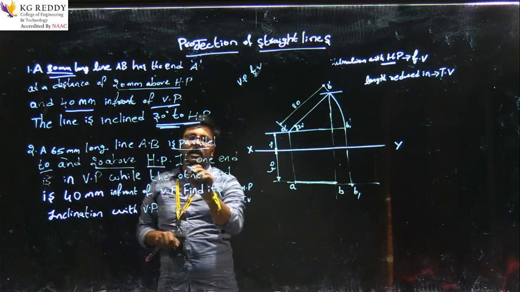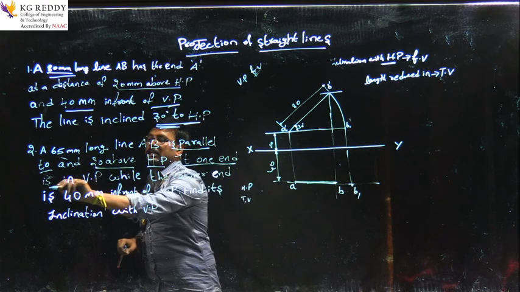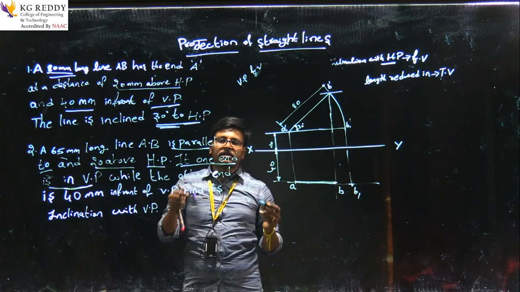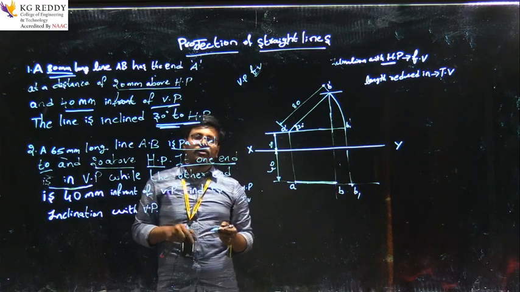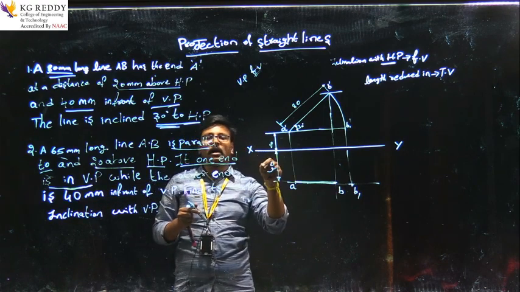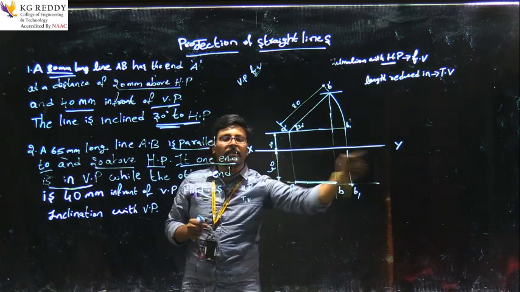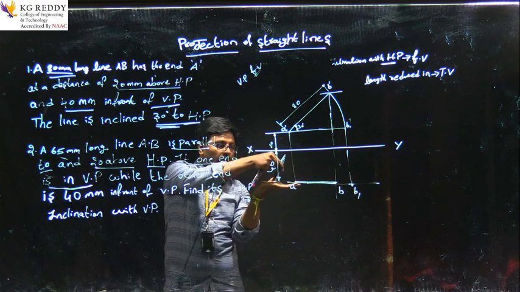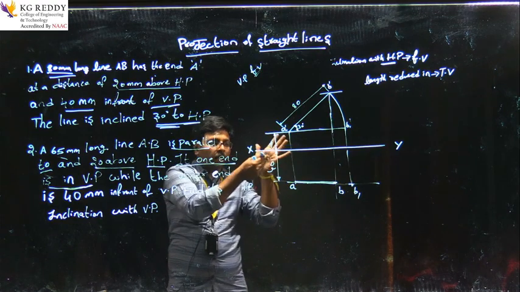We know this. And its one end is in VP. If you observe here, whenever the concept of in VP comes, we have to draw on the reference line, that is XY. In means it is in horizontal or in vertical.